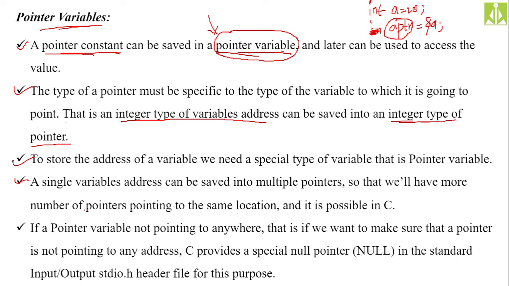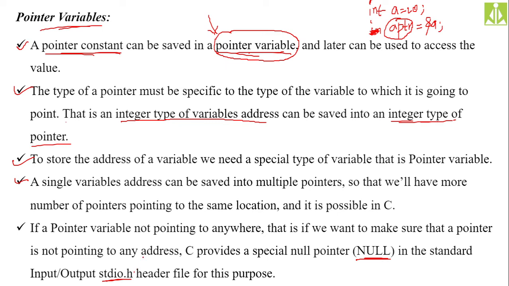So if a pointer variable is not pointing to anywhere, that is, if we want to make sure that a pointer is not pointing to any address, a special type of pointer constant is there in your C language, that is null. Null means no address. And in order to use this null, you have to include the stdio.h header file into your program. By default, we include this stdio.h header file in all our programs.